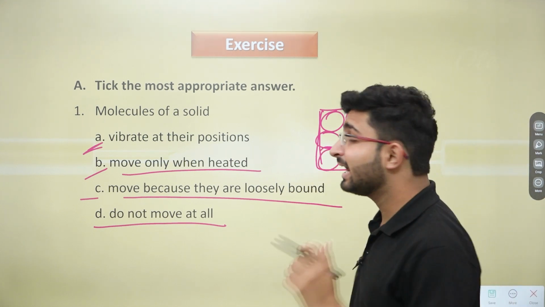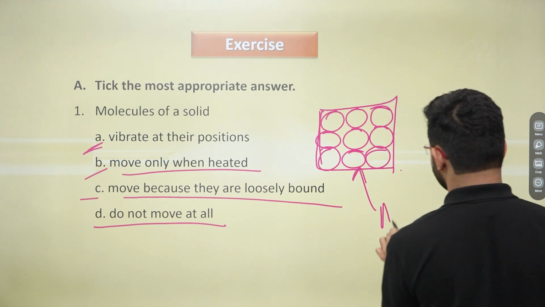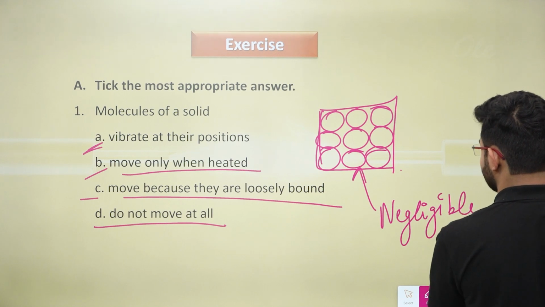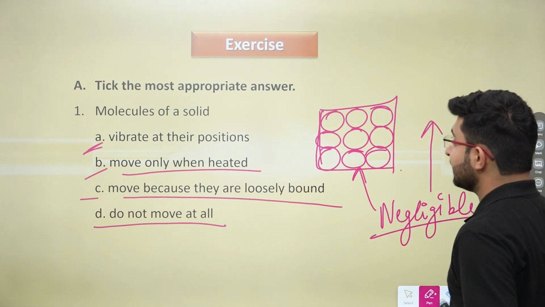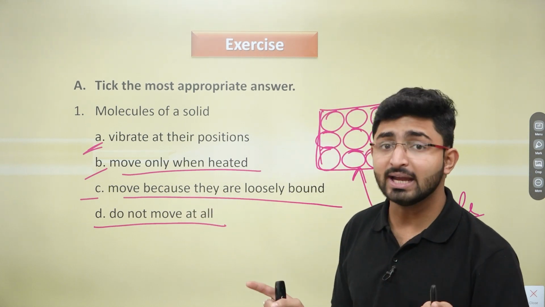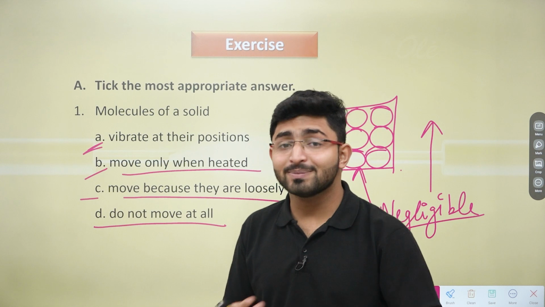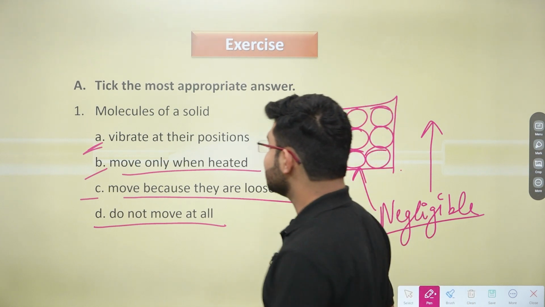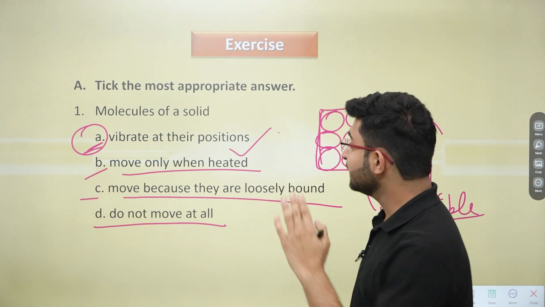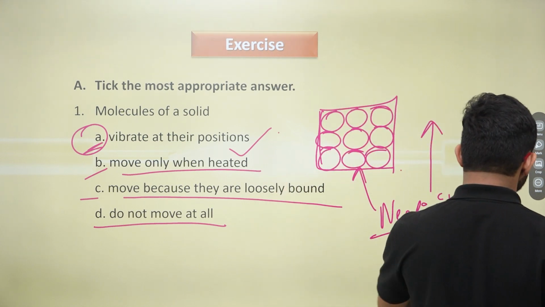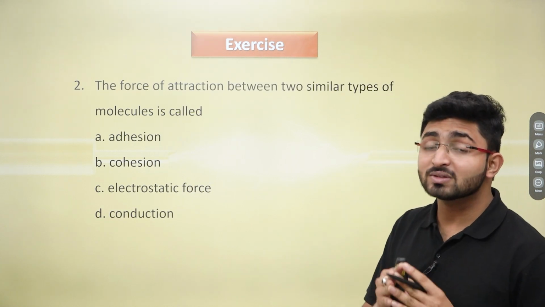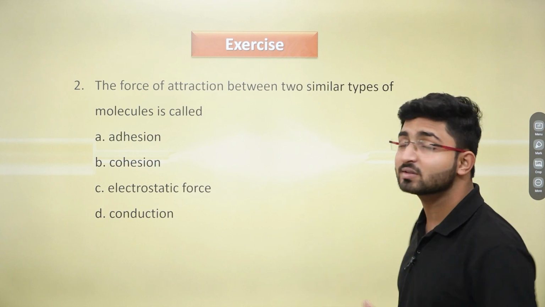which means that they have negligible space in between them, which in turn gives them incapability to move from here to there, right? And that's why they just vibrate at their positions, right? So option A will be the correct answer, that the molecules of a solid vibrate at their mean positions.